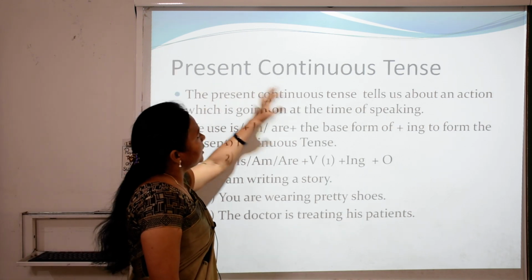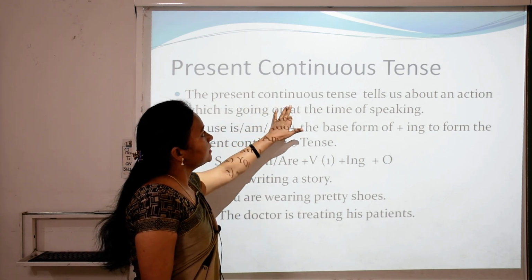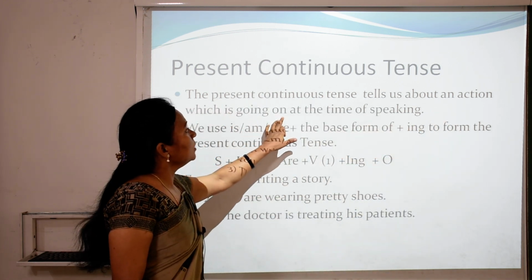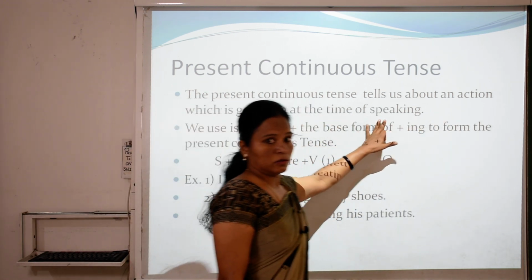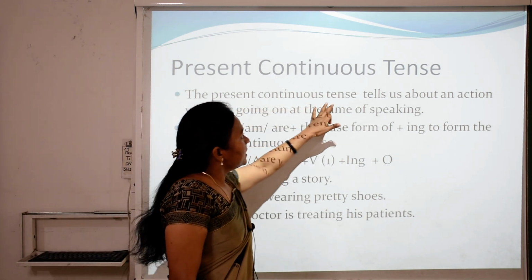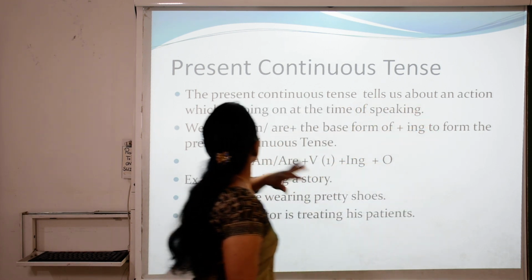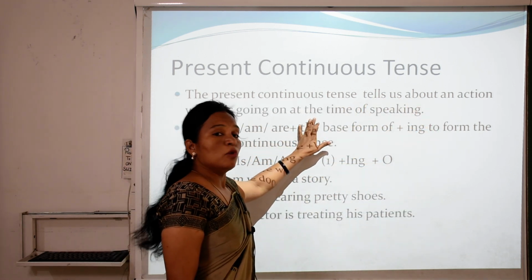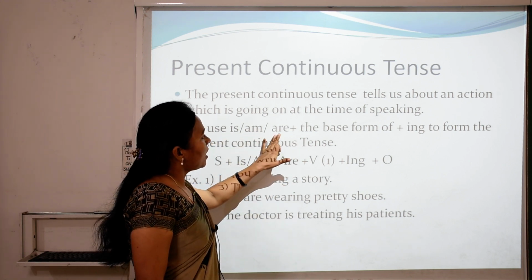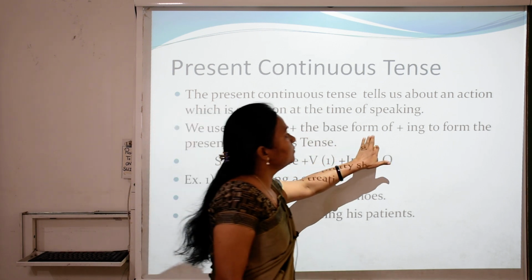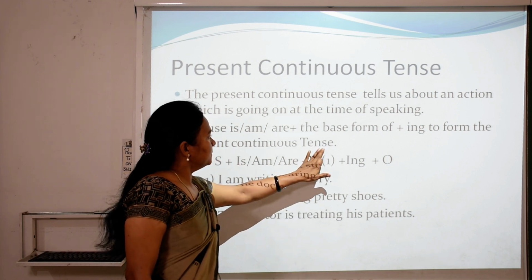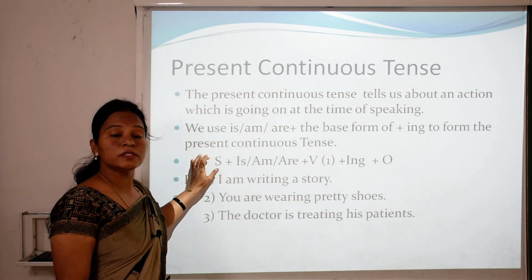Next, present continuous tense. The present continuous tense tells us about an action which is going on at the time of speaking. What is the definition of the present continuous tense? The present continuous tense tells us about an action which is going on at the time of speaking. We use is, am, are plus the base form of the verb, then ing to form the present continuous tense.